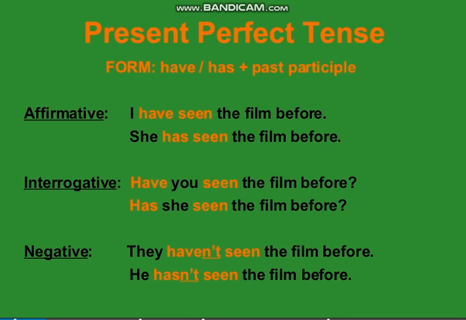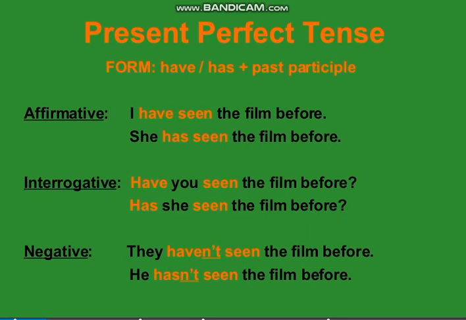Interrogative sentences, as you know, the structure of interrogative sentences is that the helping verb comes at the start of the sentence. So here you can see, have you seen the film before? Has he seen the film before? This is the structure of interrogative sentences.